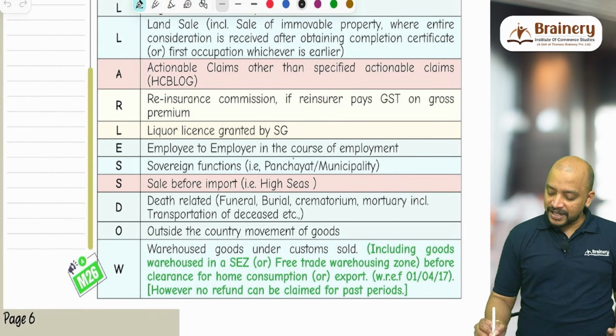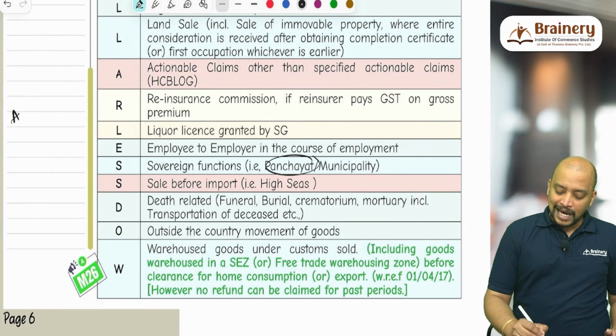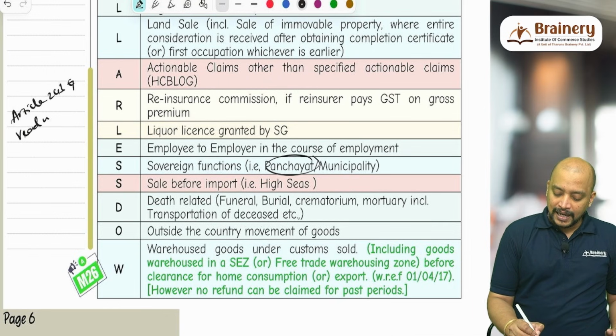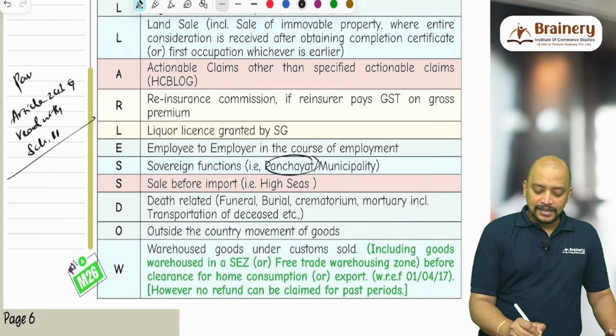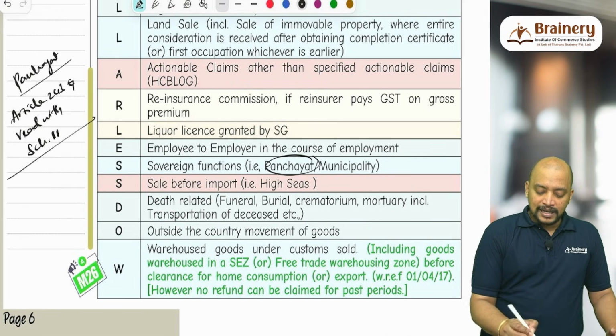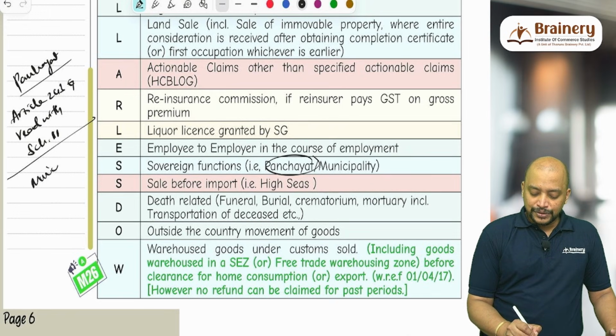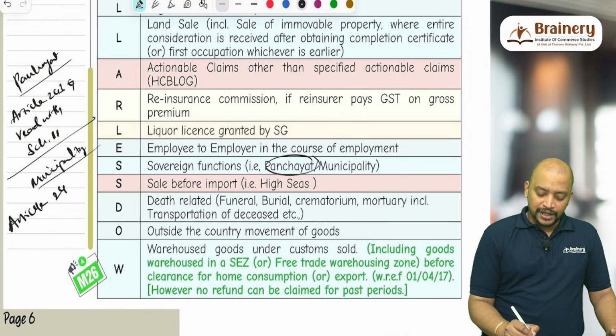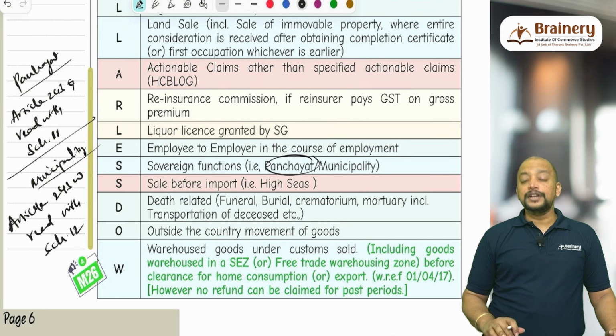So panchayat activities will be under Article 243G read with the 11th Schedule. This is panchayat. And then we have municipality. So municipality activities will be under Article 243W read with the 12th Schedule of the Indian Constitution.